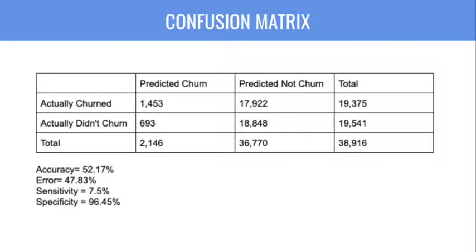Let's talk about how the confusion matrix also tells us the sensitivity and specificity of our model. The sensitivity of our model was low at 7.5%, while the specificity was high at 96.45%. This makes sense due to the fact that we built our prediction model using logistic regression. Logistic regression bases its prediction on the mode. This means that when it came to identifying non-churners, our model usually identifies them correctly. The trade-off is that our sensitivity is low at 7.5%, which means that our model did a poor job at correctly identifying customers that churned.